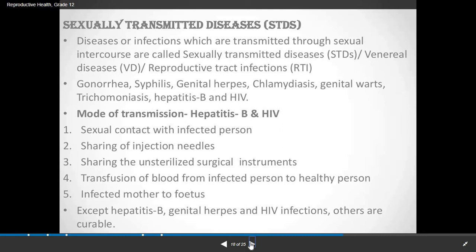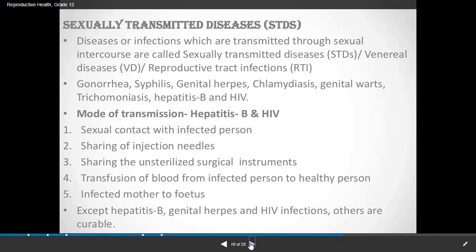First is gonorrhea, which is caused by Neisseria gonorrhoeae. Second is syphilis, which is caused by Treponema pallidum. Third, genital herpes, which is caused by herpes simplex virus. Chlamydiasis, which is caused by Chlamydia trachomatis. Genital warts, which are caused by human papilloma virus.